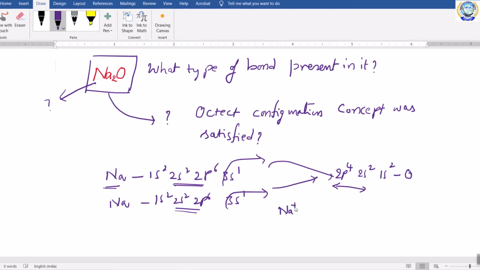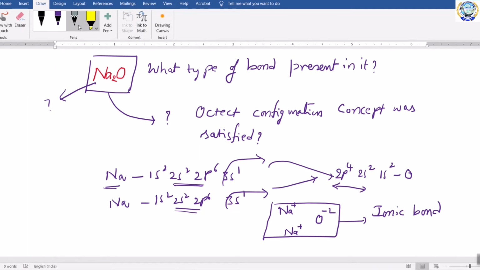You will get Na+, Na+ and O2-. So finally Na+ has a positive charge and O has a negative charge. Like that these opposite charges will attract each other and they will form a compound. So you can easily say that it has an ionic bond.